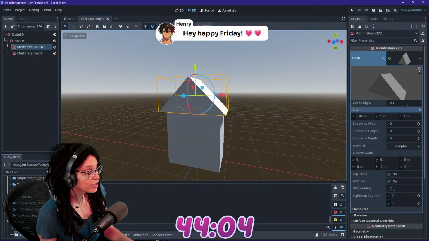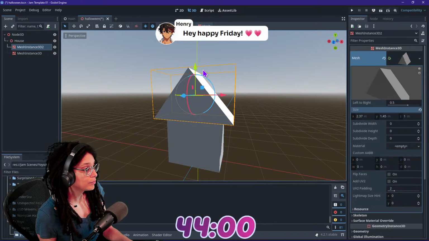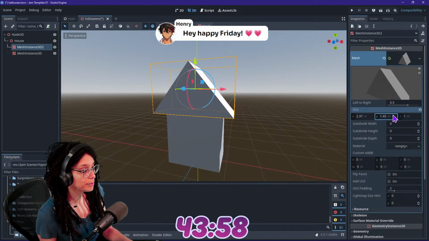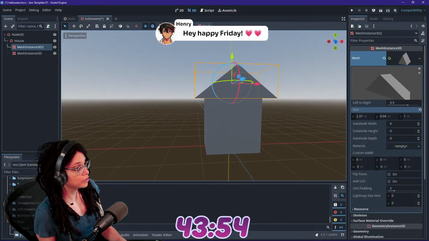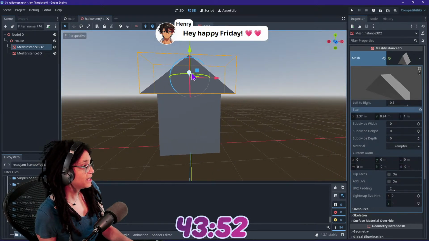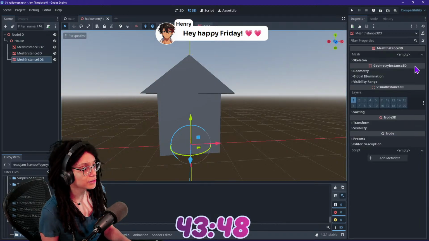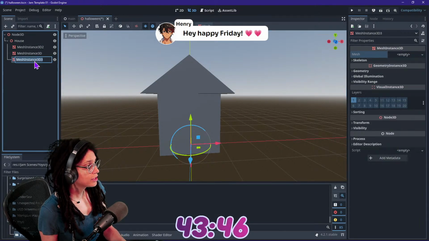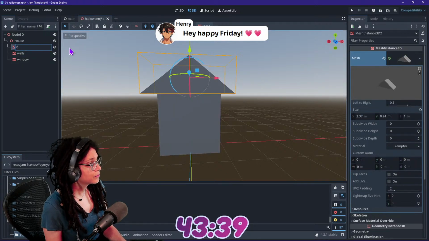I'm going to stretch this out. Oh, it's such a house. I mean, it could be an arrow too, but we're going with house. Okay. Cool. Fine with me. And then I'm going to add a window on here as well. I should probably start naming these before I get confused. This is walls. This is roof.